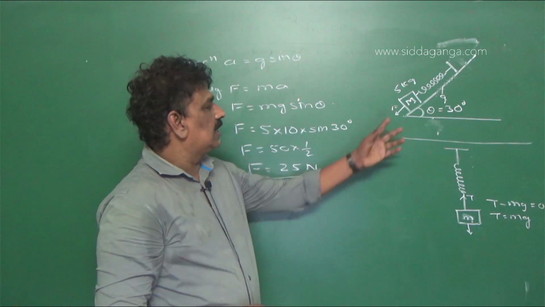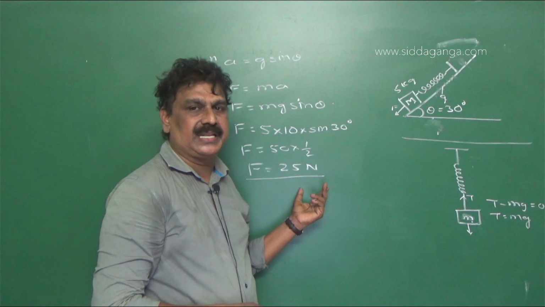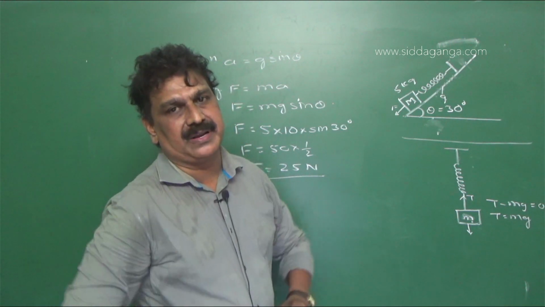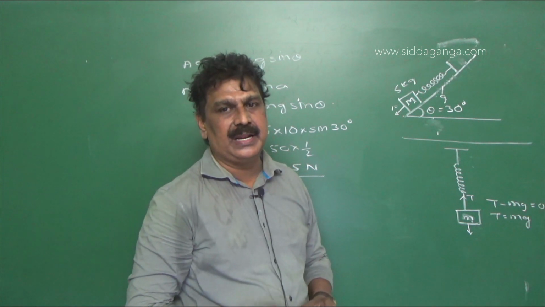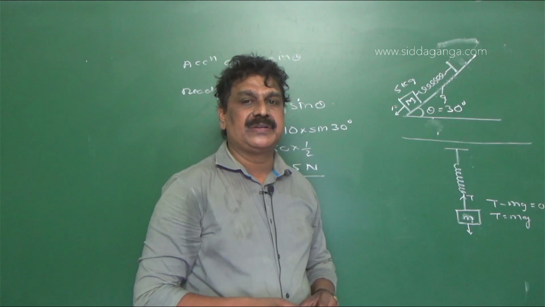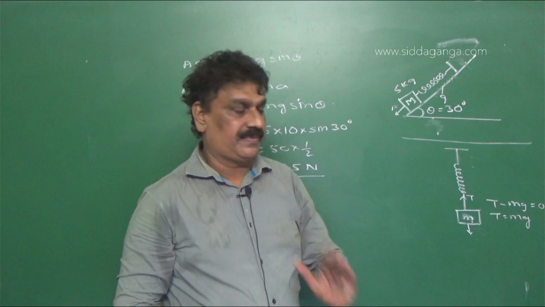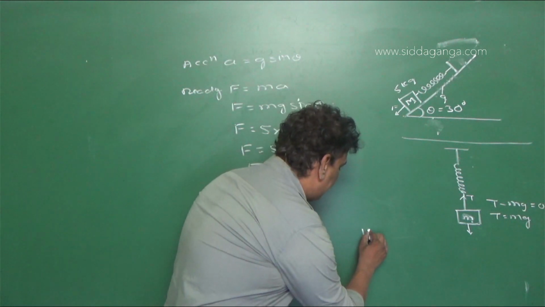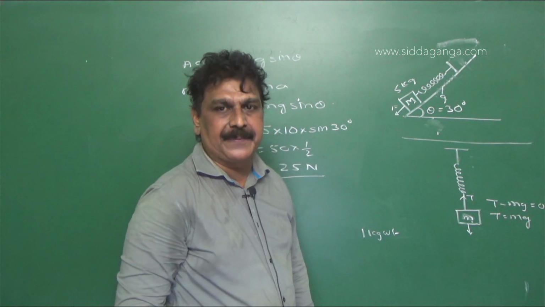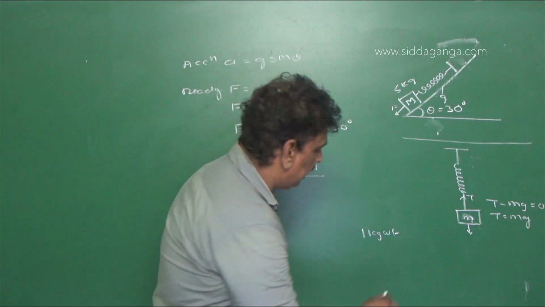So the spring balance reads 25 Newton, and of course it is not in kg. Generally the force is measured in SI system, Newton. It is called absolute unit, but the force is also measured in gravitational unit, where we use the kg weight. For example, 1 kg weight is the force exerted by gravity on a mass of 1 kg vertically downwards.